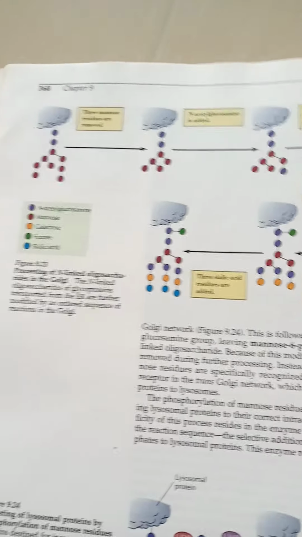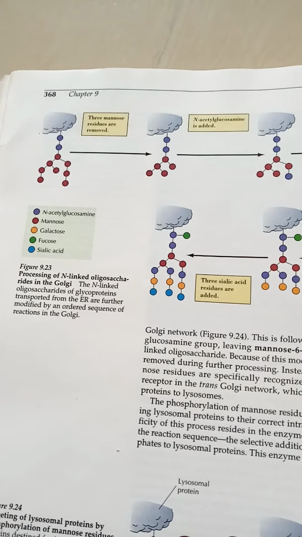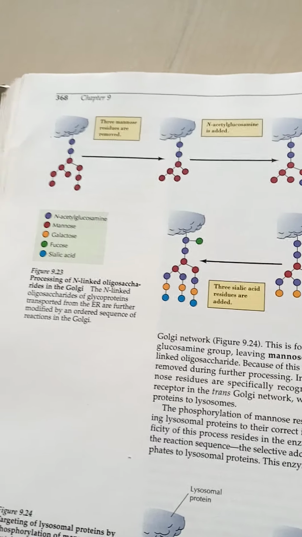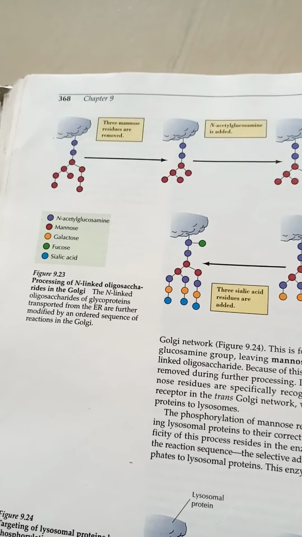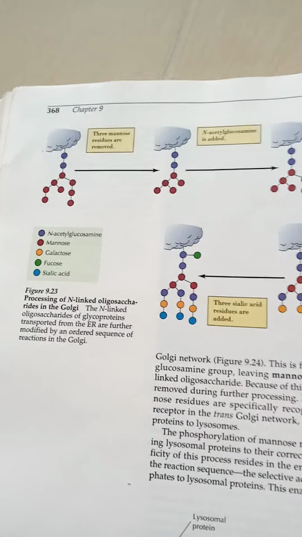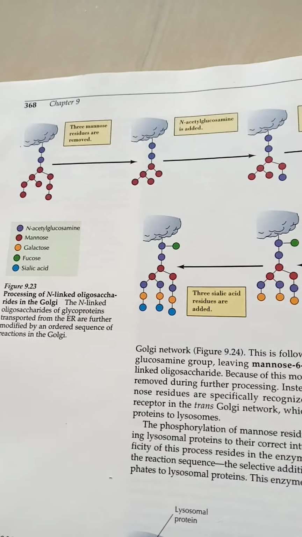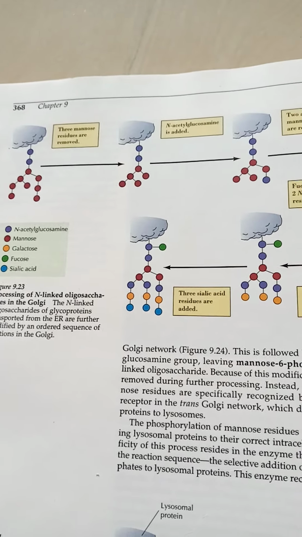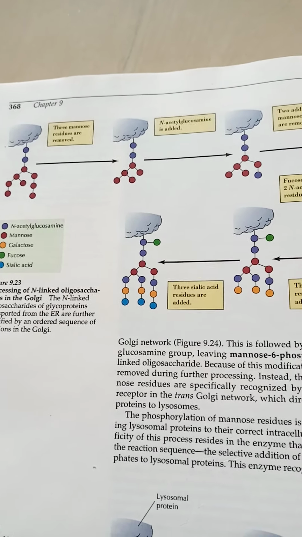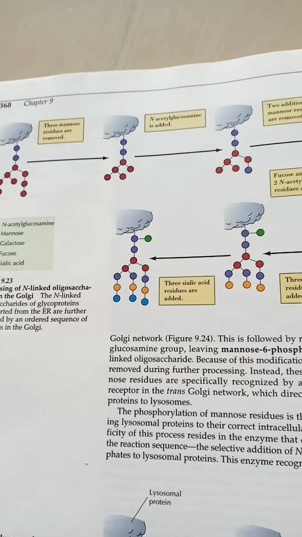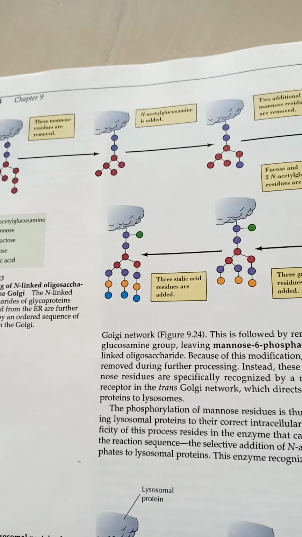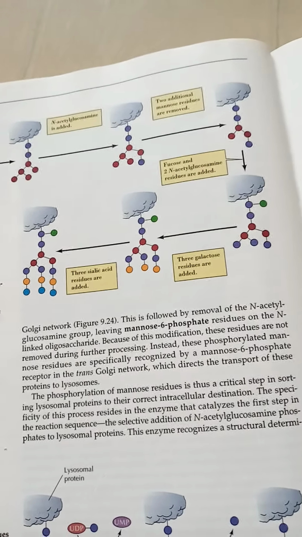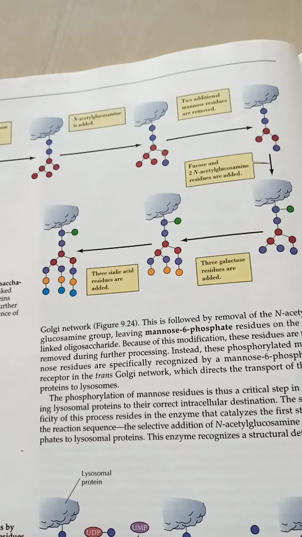In this picture, we can see that for proteins destined for secretion or for the plasma membrane, firstly, removal of 3 additional mannose residues takes place. This is followed by the sequential addition of an N-acetyl glucosamine, the removal of 2 or more mannoses, and the addition of a fucose and 2 more N-acetyl glucosamines. Finally, 3 galactose and 3 sialic acid residues are added.